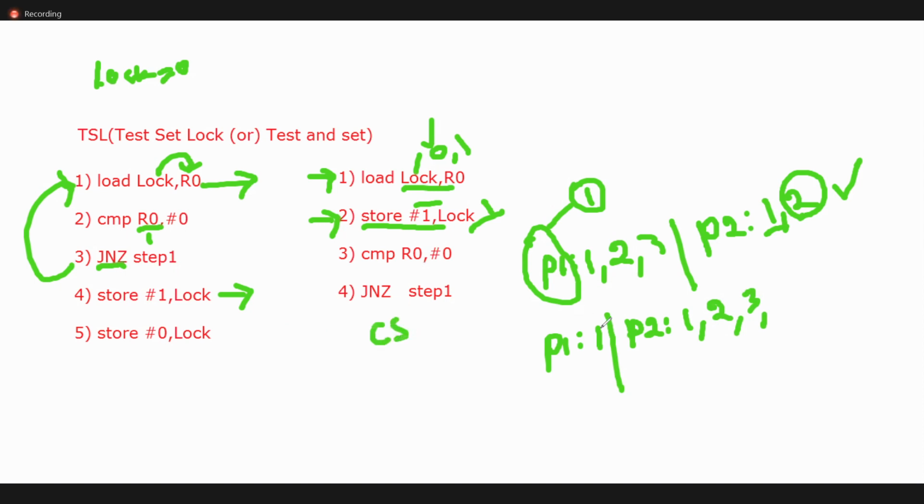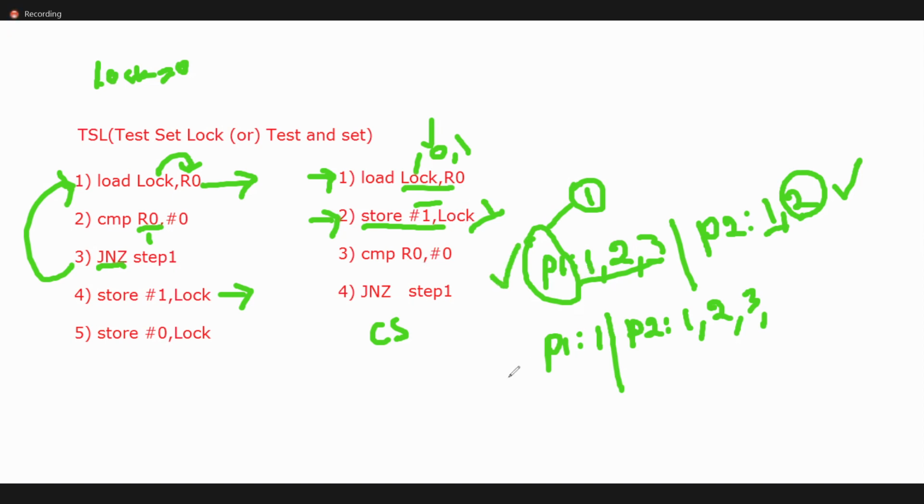Is it clear? In the first scenario, P1 executed lines 1, 2, 3, preemption happened, but P1 is still in the critical section. P2 will start executing the first and second line, but here the lock is 1, which means someone is already in the critical section.